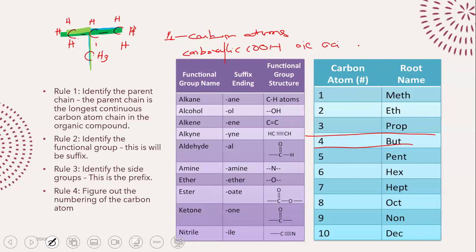So step number 1: identify the longest continuous carbon atom chain. Step number 2: identify the functional group. Step number 3: identify any side groups that might be present. Any side groups. Do you have, for example, a methyl group present on the side?